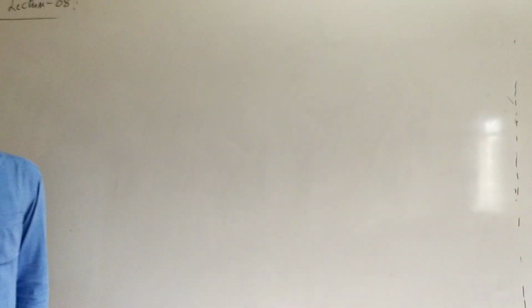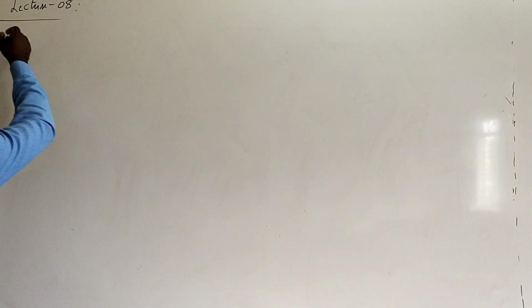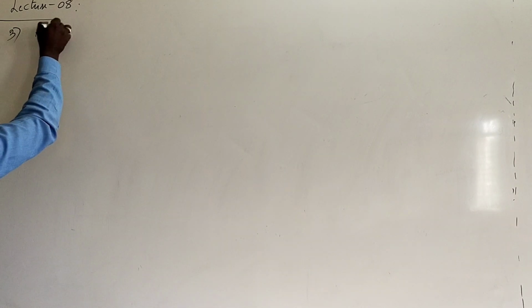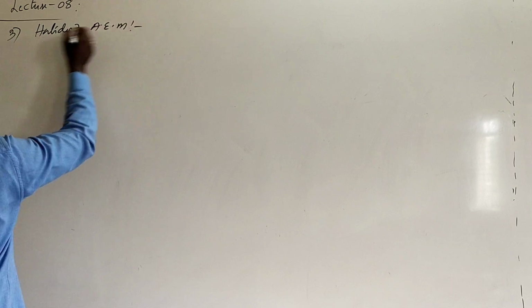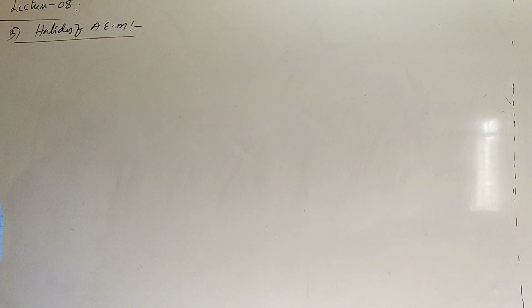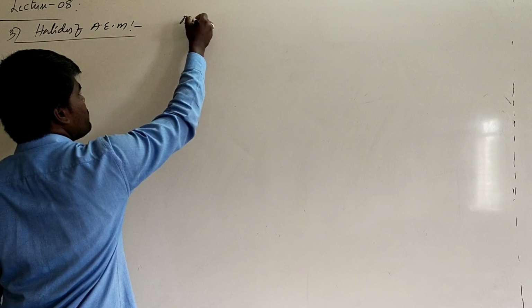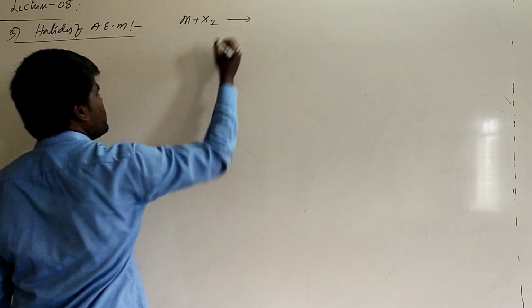After this, we will see the properties of halides of alkaline earth metals. Generally, these halides can be prepared by direct combination.